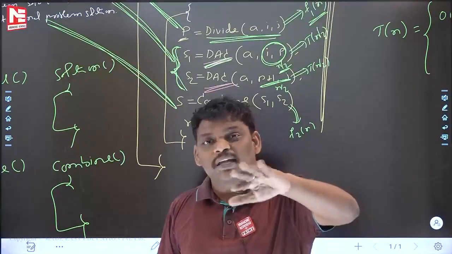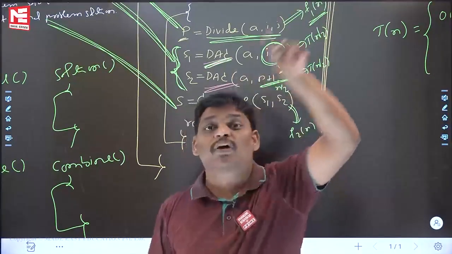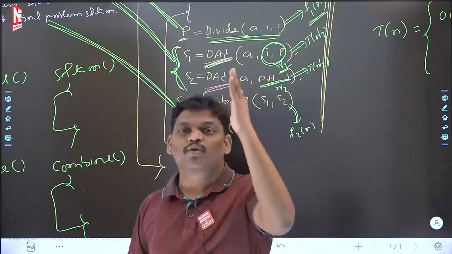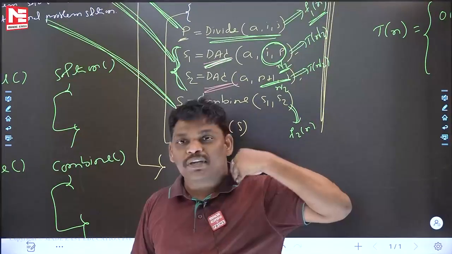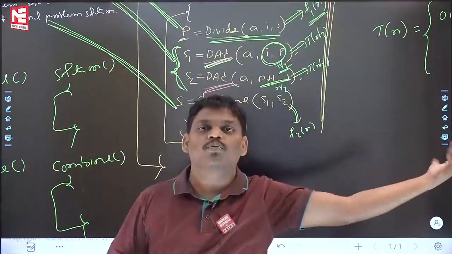Supposing a loop is not there directly, it may be there indirectly. What is the meaning? A function call is there; if I go there, there is a loop. Time complexity means, indirectly or directly, loops only. Sometimes a loop is directly visible, sometimes indirectly. Here, if I go there, a loop is there.